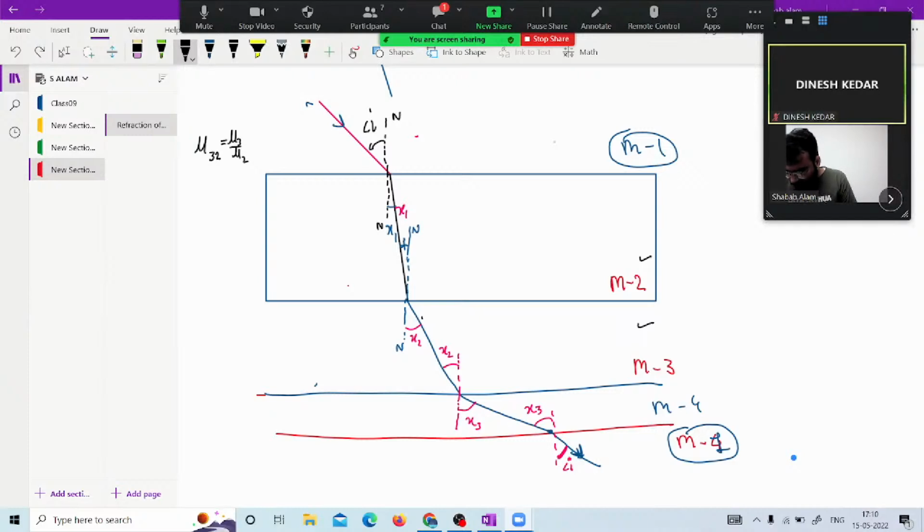Just a moment. It is coming in the 3D view. Let me see the setting parts.